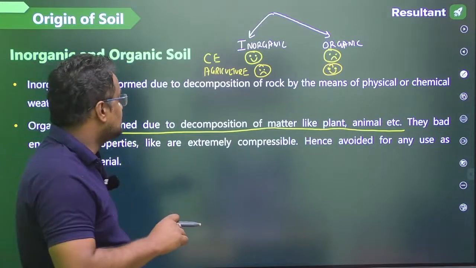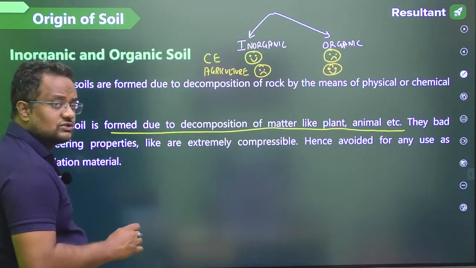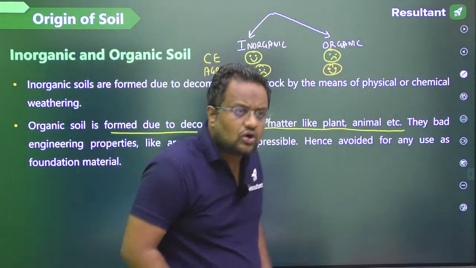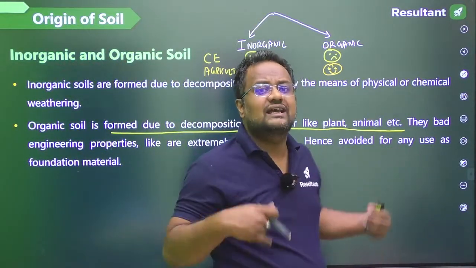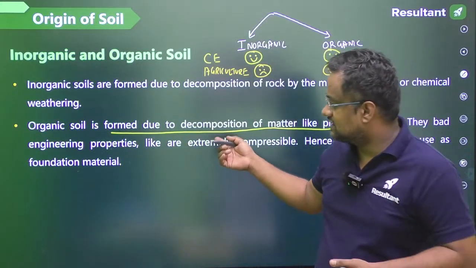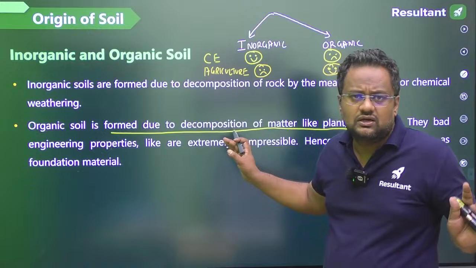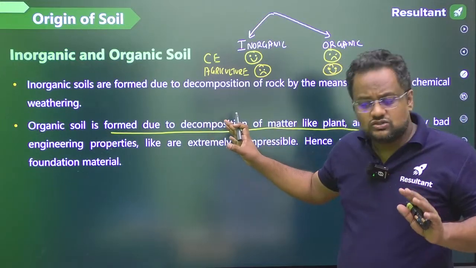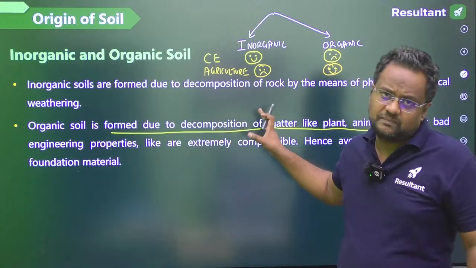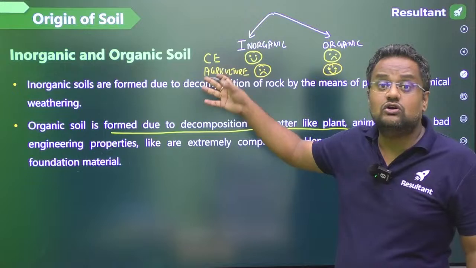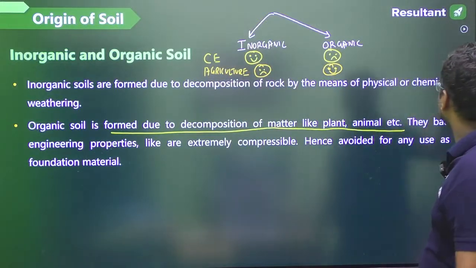How are inorganic soils formed? Inorganic soils are formed from the decomposition, or we can call it weathering, or we can call it erosion, of a rock. Organic soil is the soil which we don't like as civil engineers, because it has very little strength and very large settlement. So organic soils are formed from the decomposition of plants or vegetable matter or animals over hundreds of years, and inorganic soils are formed from the disintegration of rock.